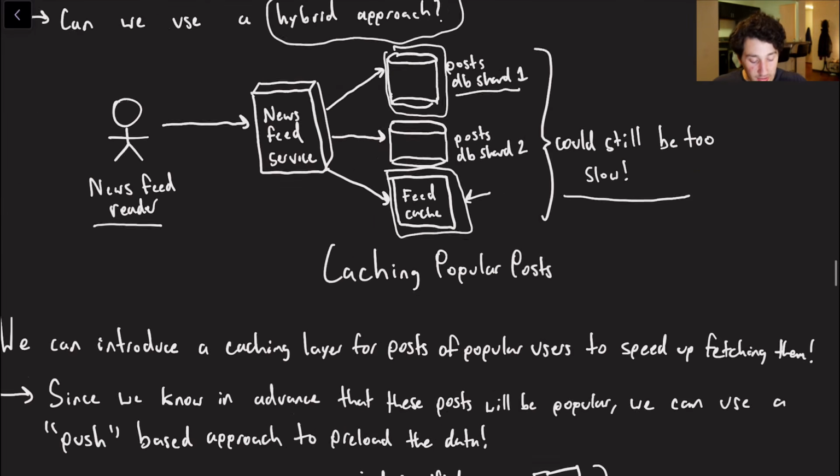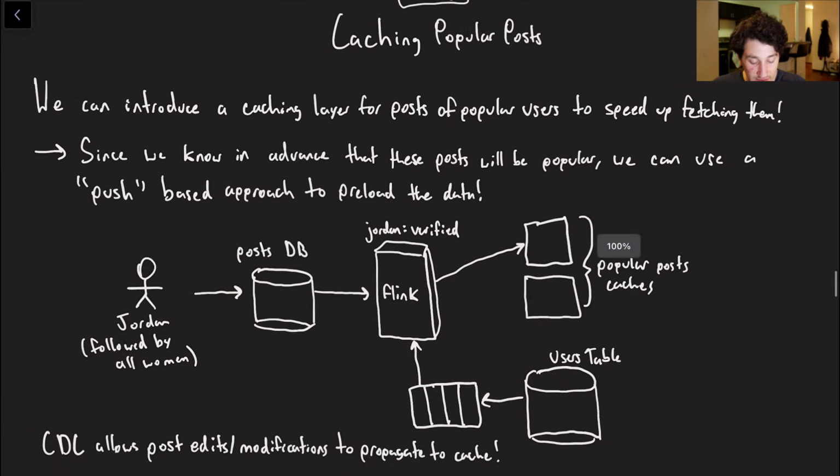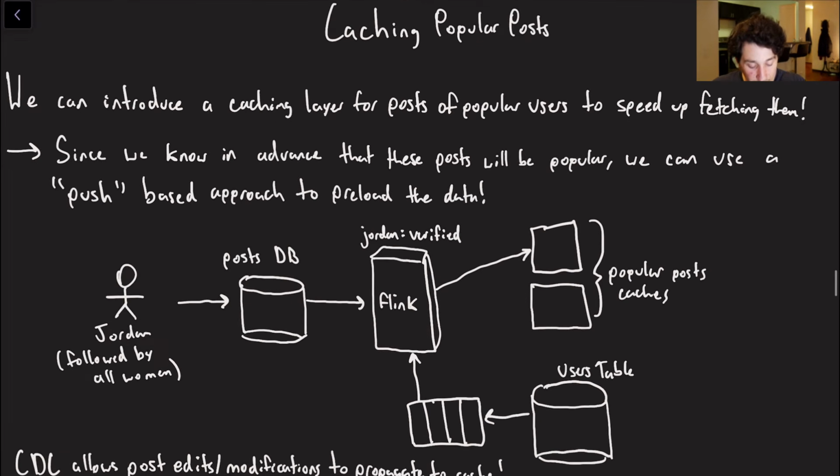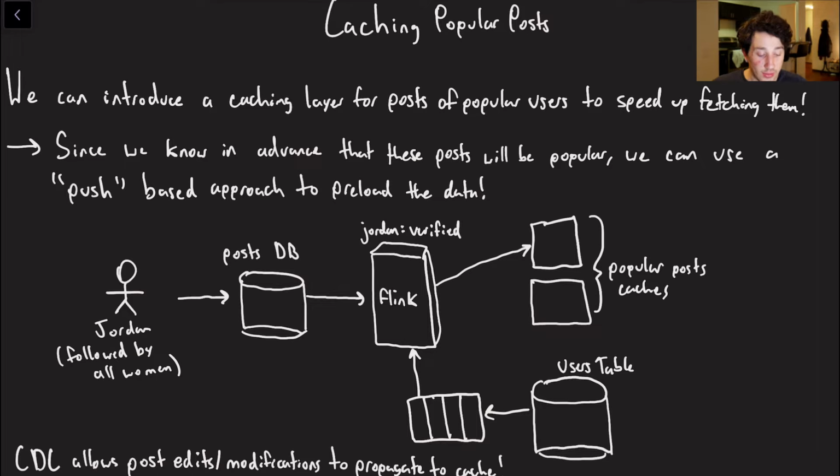So how could we make this a little bit better? Well, what we could do is introduce a potential caching layer for our popular posts. The nice thing about this is that when it comes to popular posts, or rather posts from popular users, we actually know in advance that they're going to be popular. If someone with 1 million followers makes a tweet, we know it's probably going to get at least 10,000, 100,000 views within the first few minutes. As a result, when that person makes a post, we can preload a cache so that everyone else can load it. What this is going to look like is very similar to our previous setup to load all of our newsfeed caches.